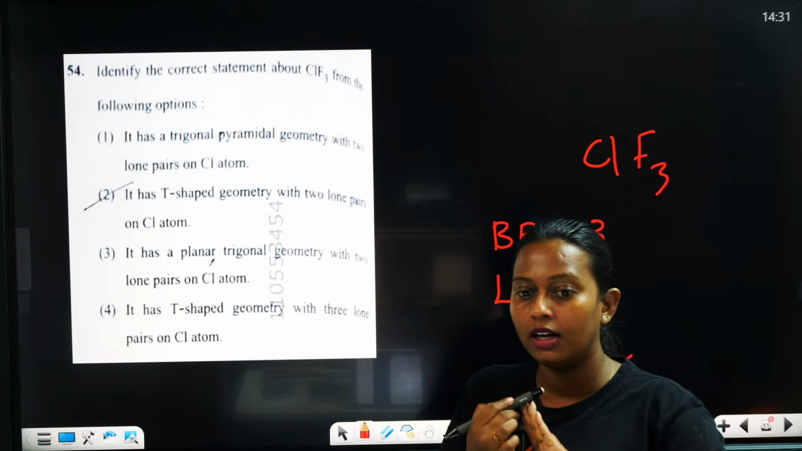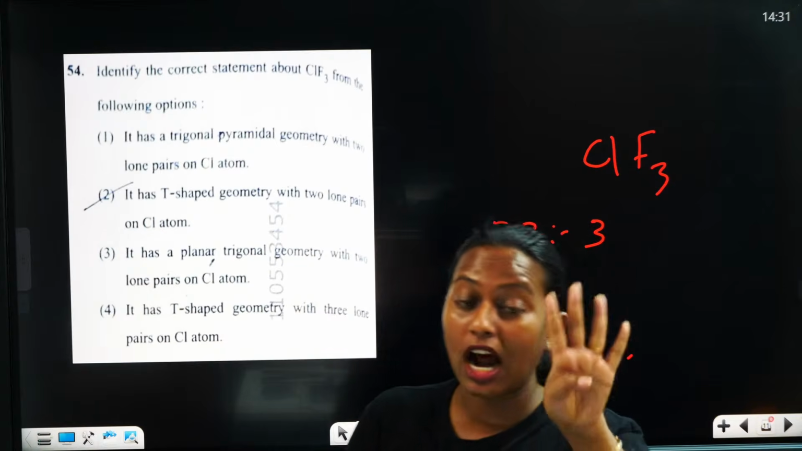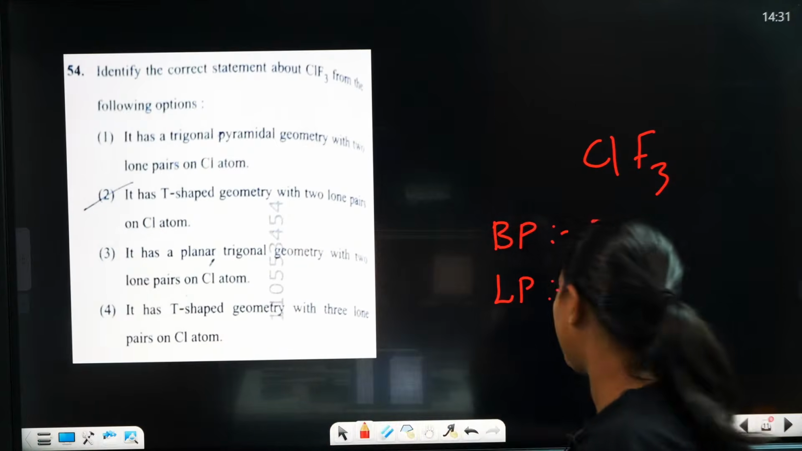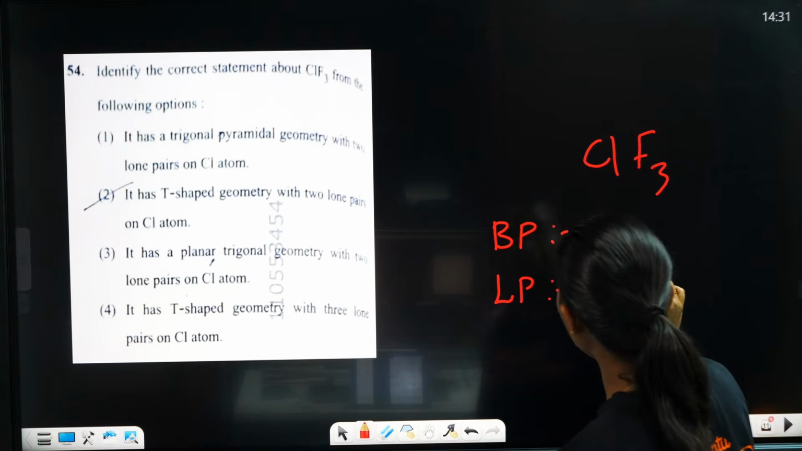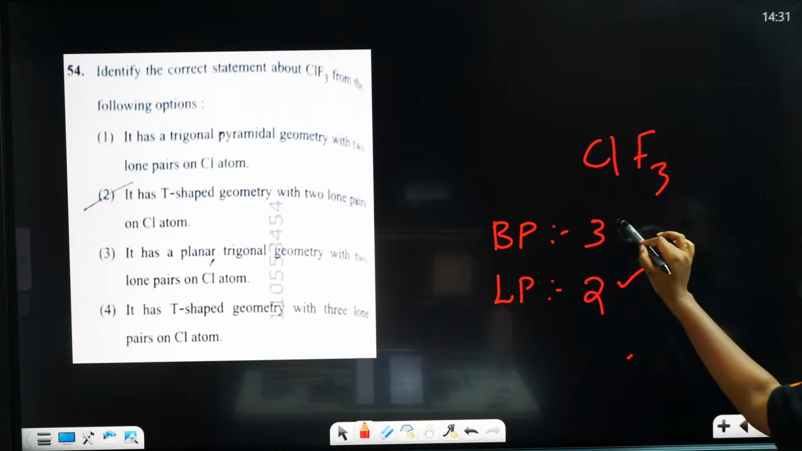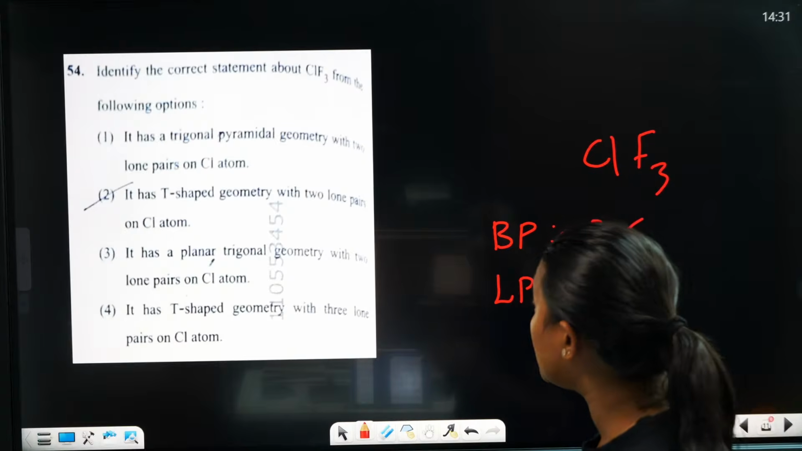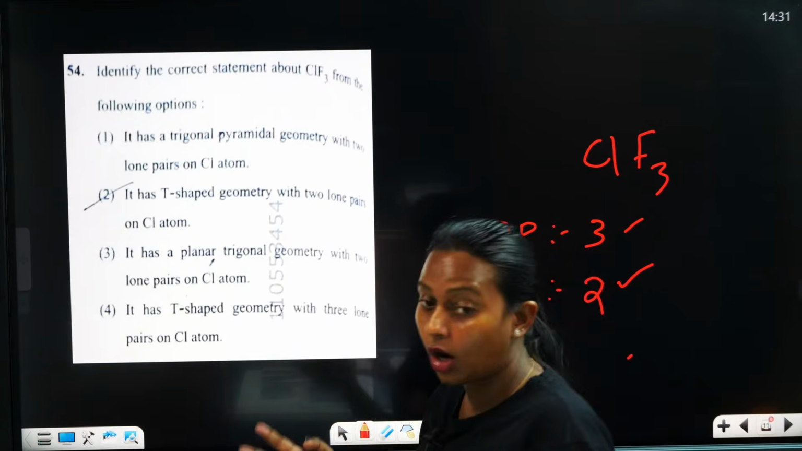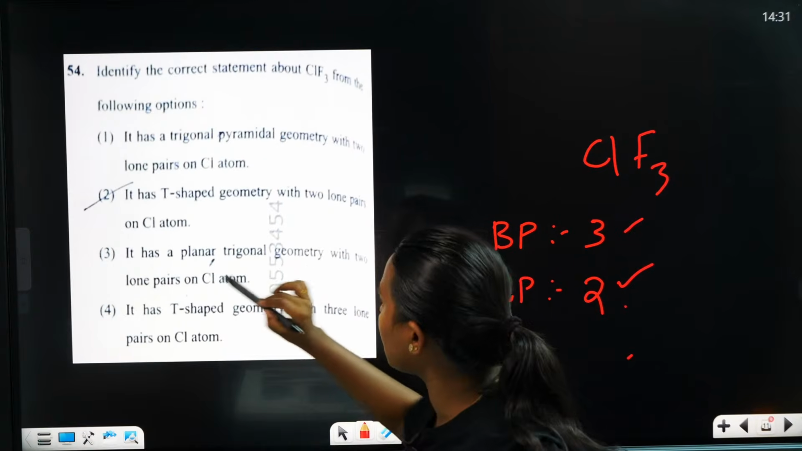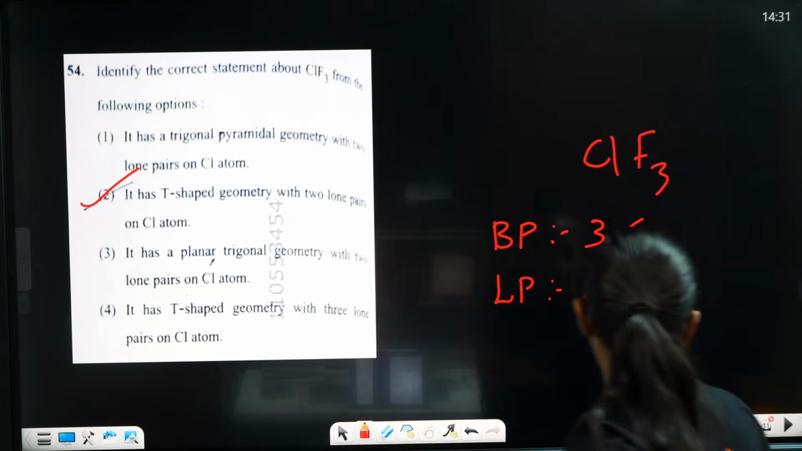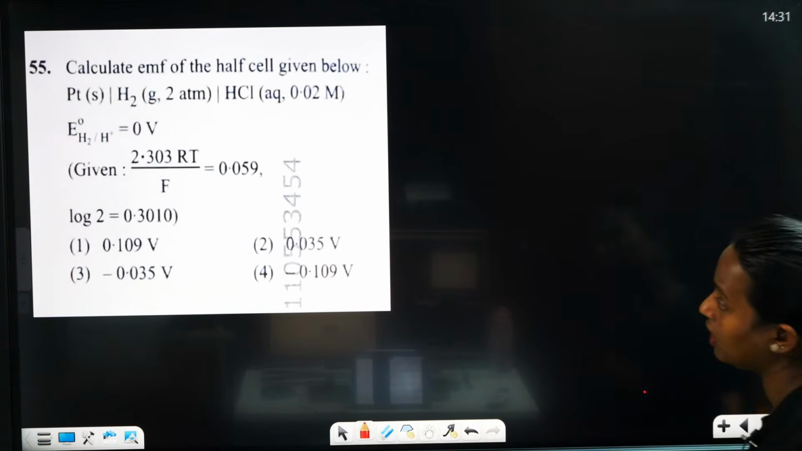We know that there are 4 unbonded electrons. So when you pair them, you can see the lone pair is 2 and the bond pair is 3, which means the geometry is T shape. The correct answer will be option 2. Then we are moving to the next question.